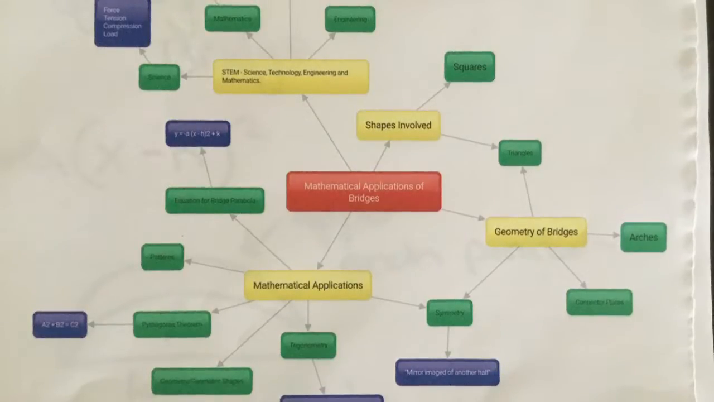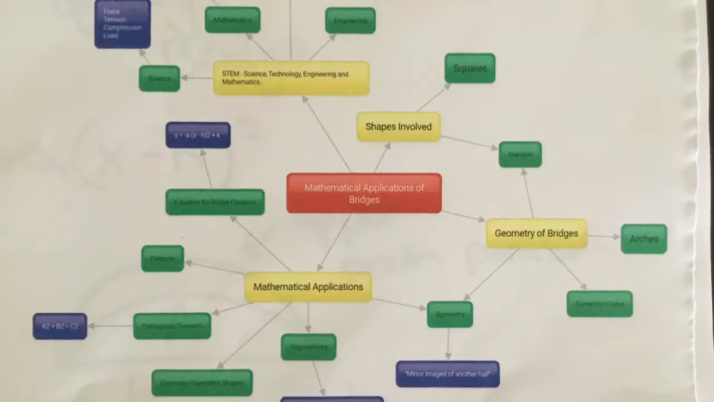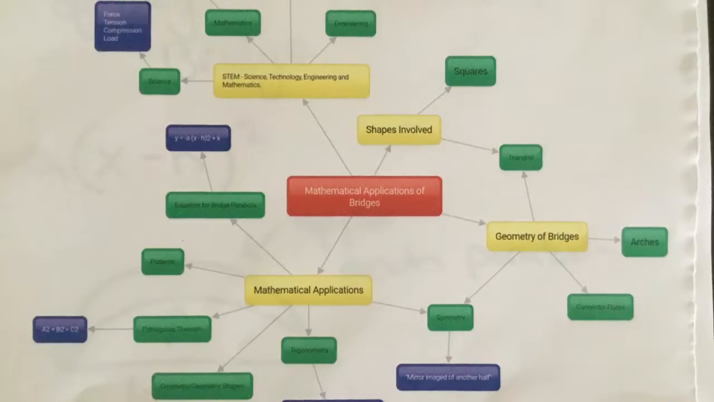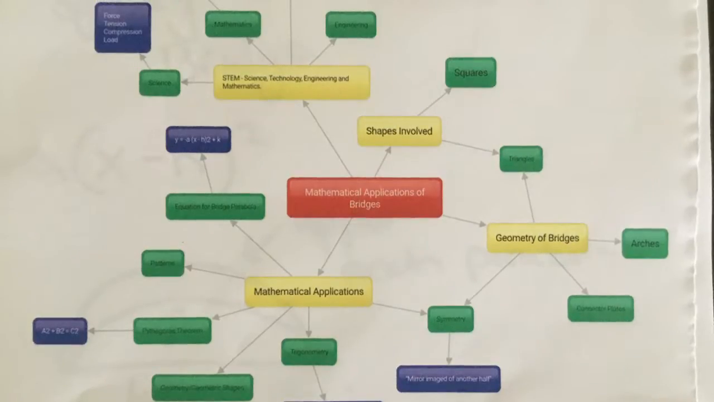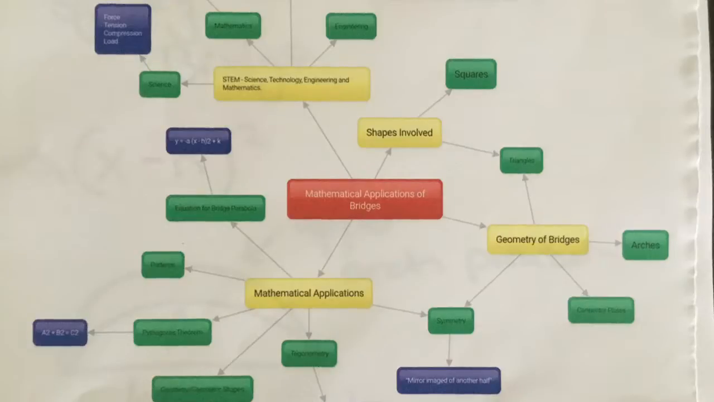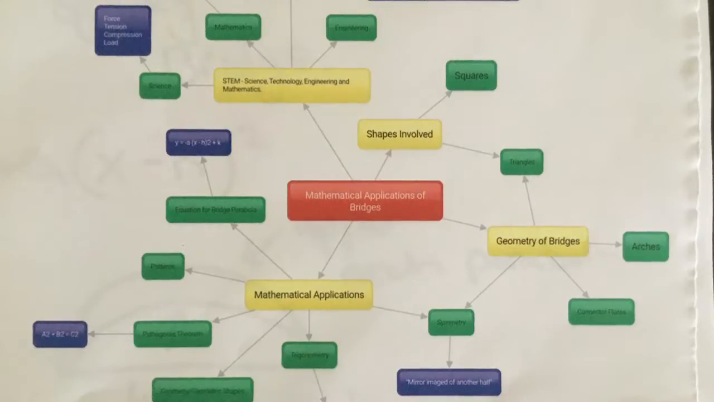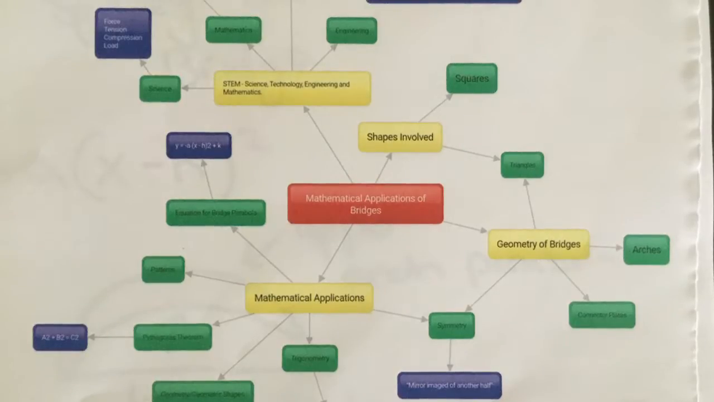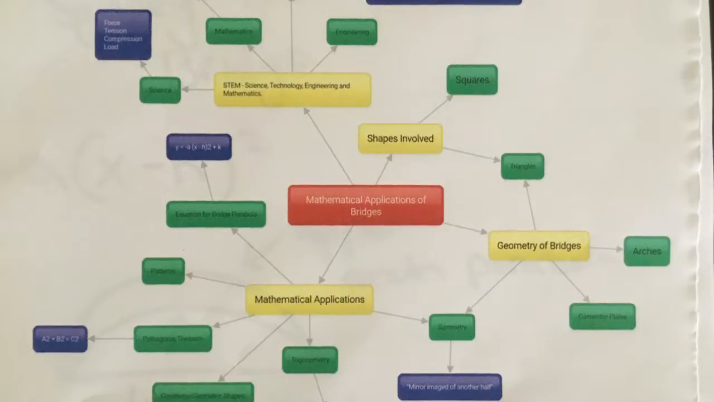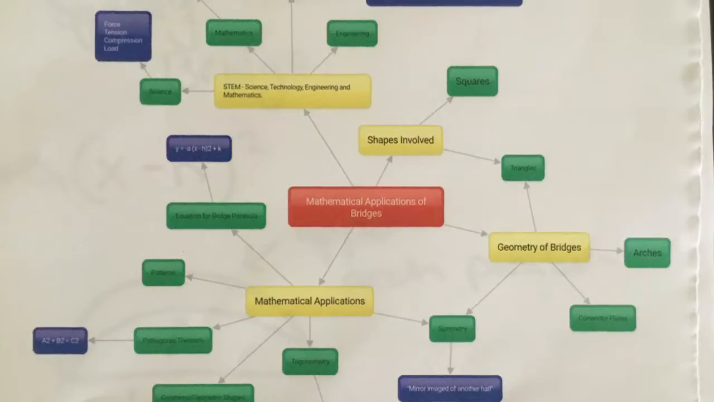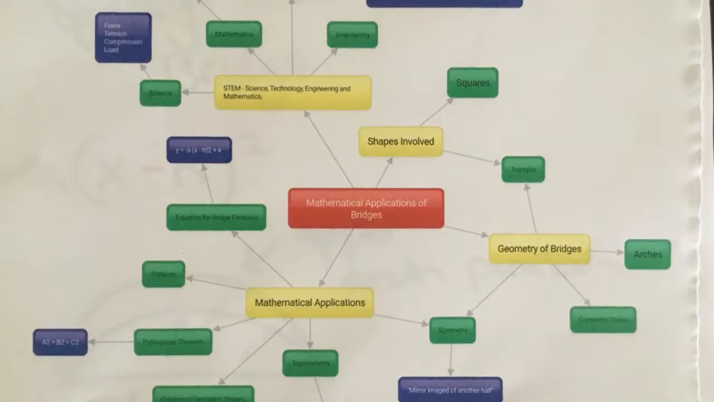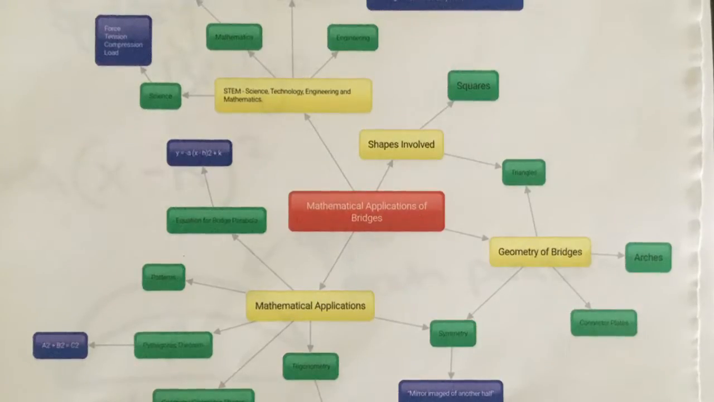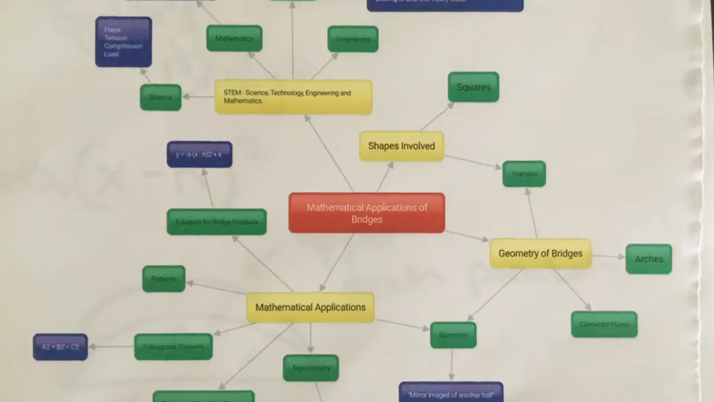As you can see, we start off with the mathematical applications of bridges. We stem out into 4 yellow points: shapes involved, geometry of bridges, mathematical applications, and STEM, as we've just spoken about. Off STEM, we see engineering, technology, mathematics, and science. Off mathematics, we see the mathematical applications involved: trigonometry, equation of bridge parabola, Pythagoras theorem, geometry. Science: force, tension, compression, and load. And technology: advance in technology since ancient times, as bridges have become more quality and weight-bearing to deal with the heavy loads of today.